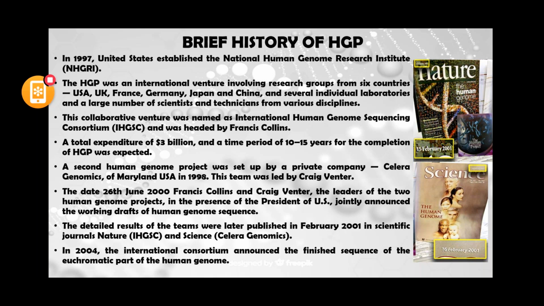This international collaboration was further named the International Human Genome Sequencing Consortium, headed by Francis Collins. The total expenditure of this project was 3 billion, and a time period of 10 to 15 years was expected for the completion of the Human Genome Project.